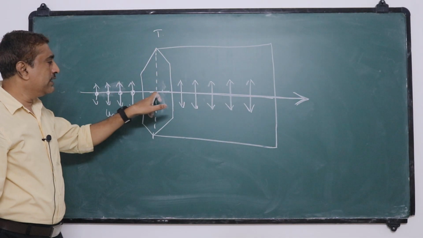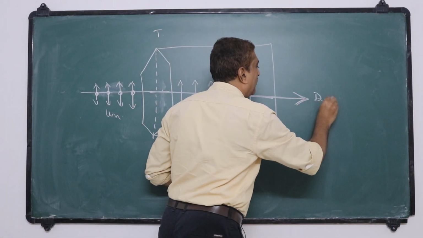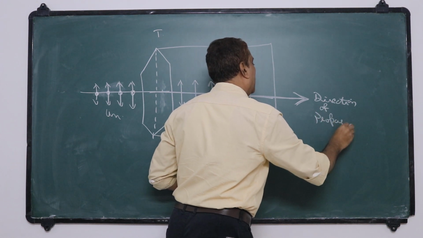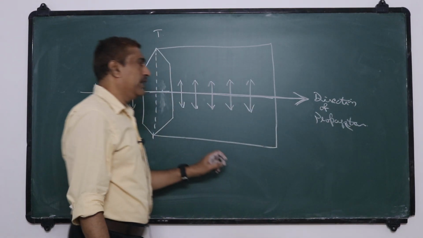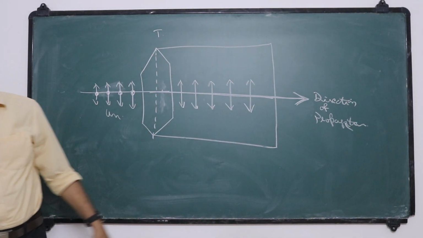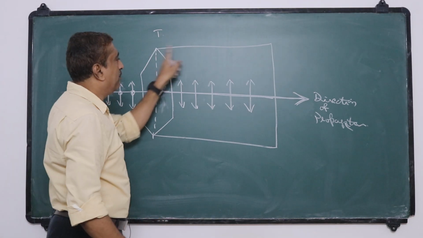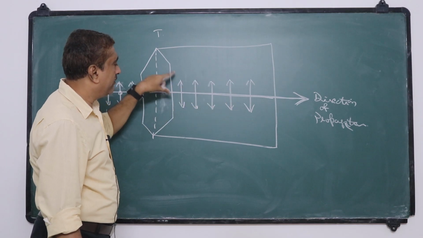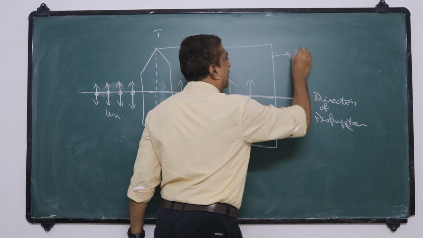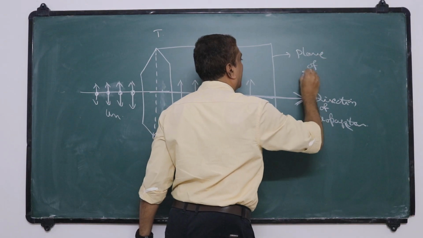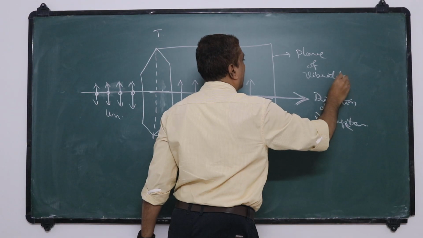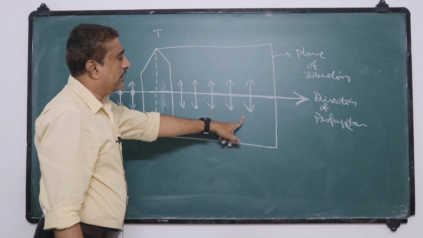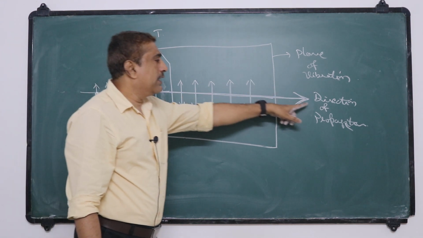So a plane which contains the direction of propagation and contains the vibrations of the electric field vector is called the plane of vibration.